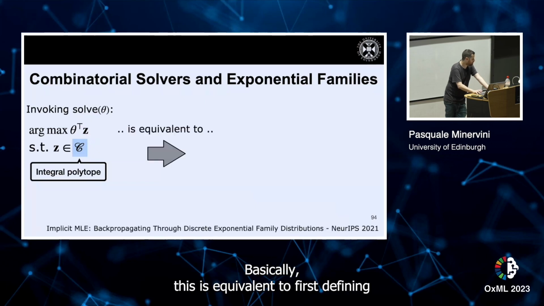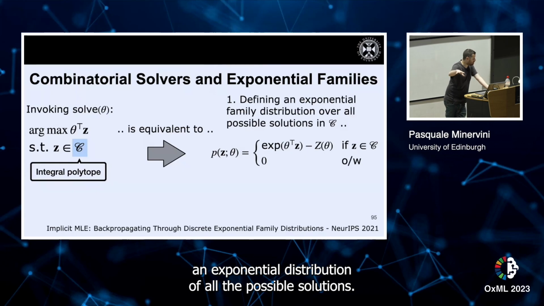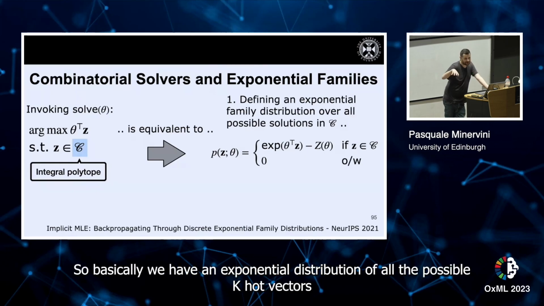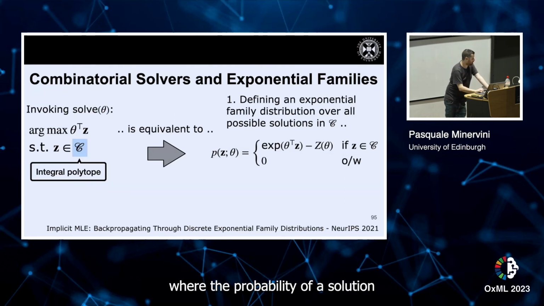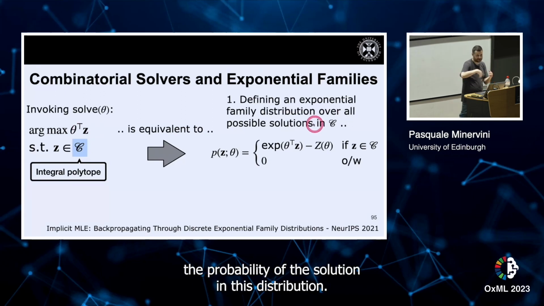We have an exponential family distribution over all the possible K hot vectors, where the probability of a solution is proportional to the score of the solution here. So the higher the score of a solution, the higher the probability of that solution in this distribution.